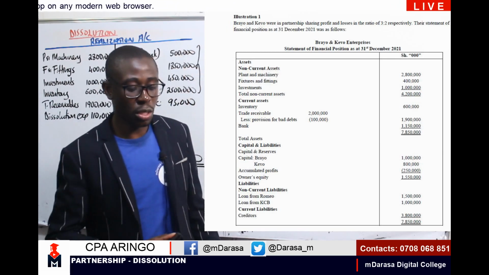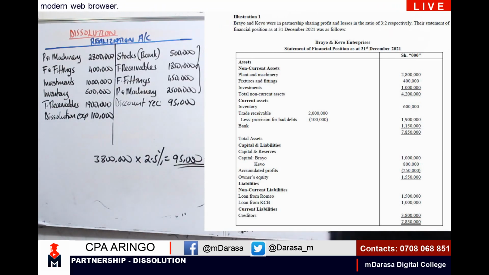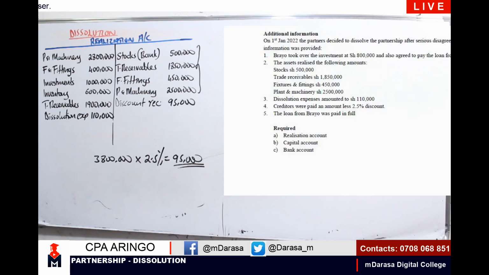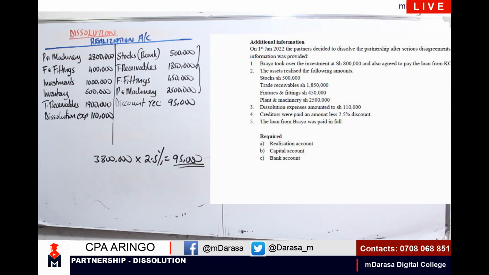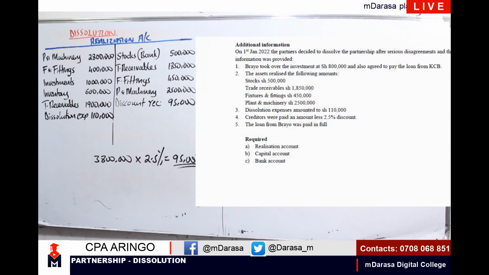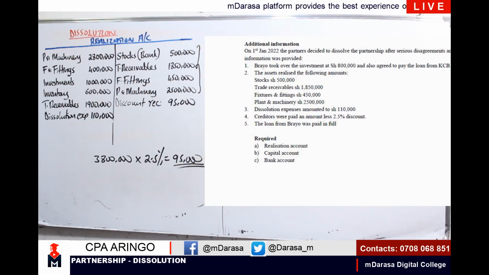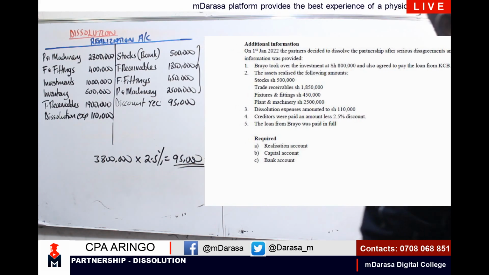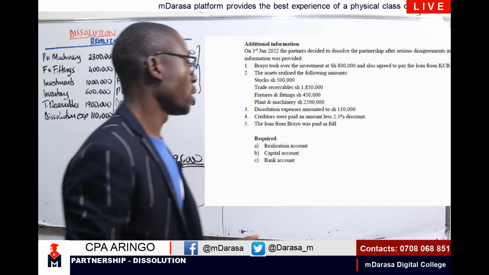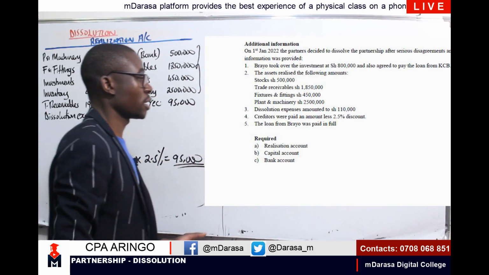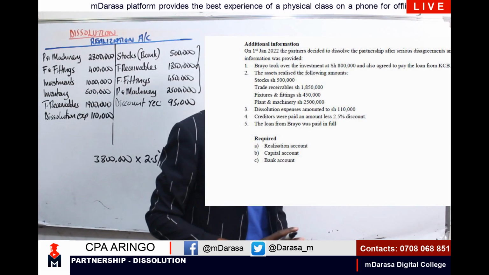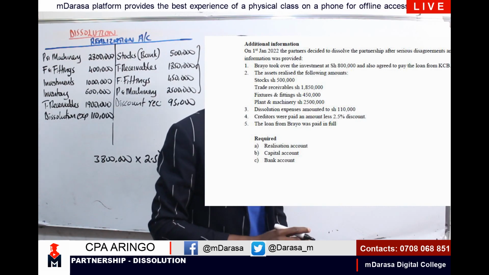So in our question, did you have any assets that were taken over by the partners? That's a question that we should ask ourselves. And in that case, I can clearly see, if you go to note 1, we are told that Brayo took over the investments at 800,000 and also agreed to pay the loan from KCB. So I'm having Brayo agreed to take over this asset, investment. Therefore, the account to be affected will be the capital account of Brayo and our realization account.